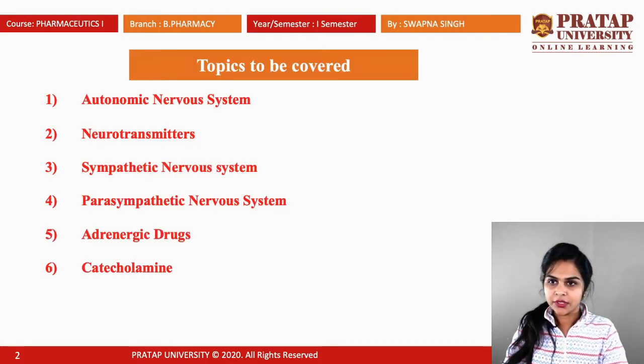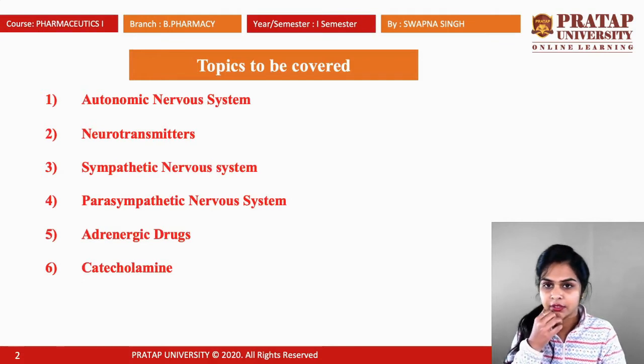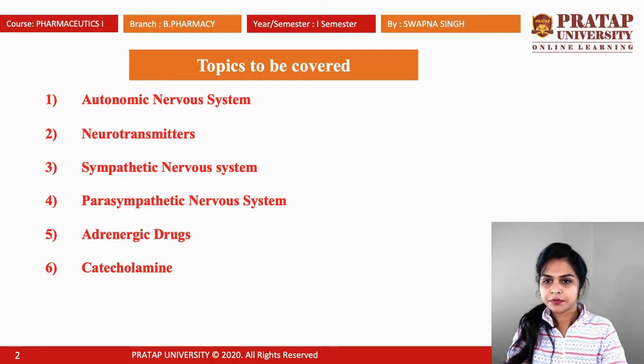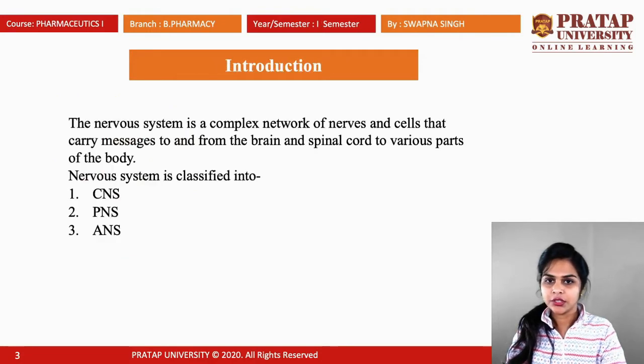So topics to be covered here. First one is autonomic nervous system. Second one is neurotransmitters. Next is sympathetic nervous system, parasympathetic nervous system, catecholamines and adrenergic. So basically neurotransmitters. And introduction.